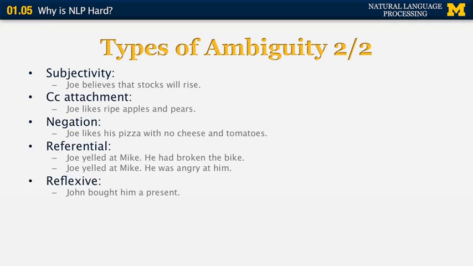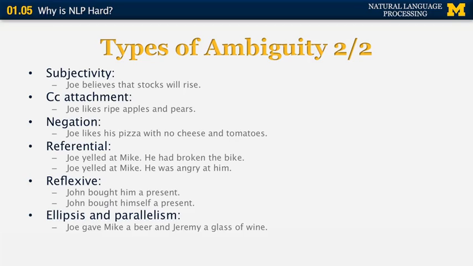A reflexive ambiguity. John bought him a present. What does him refer to? Could it refer to John? Probably not. In that case, you would have to say something like this: John bought himself a present. Himself is a reflexive pronoun that explicitly refers back to John, whereas in John bought him a present, him must refer to another person.